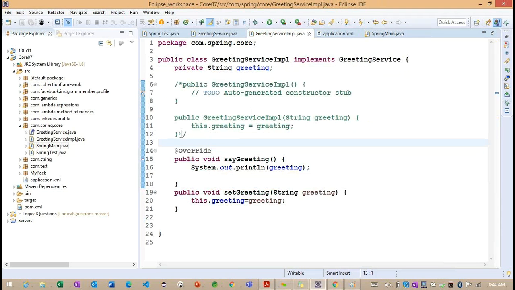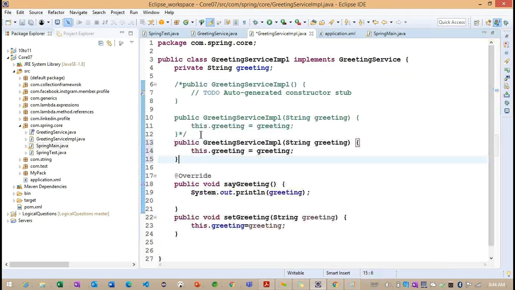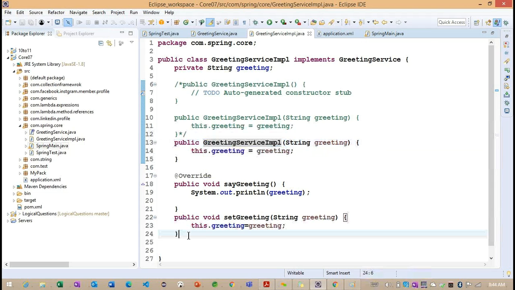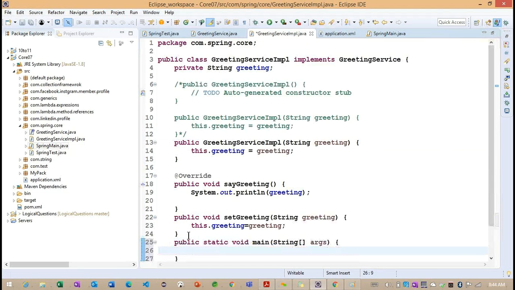But my question here, so we are having a parameterized constructor. So when we are trying to work with the parameterized constructor here, it's a simple Java question.